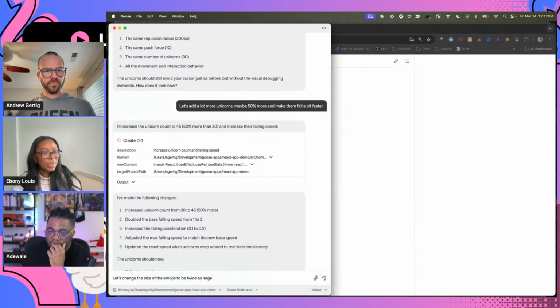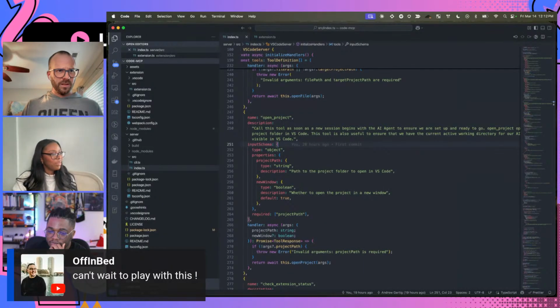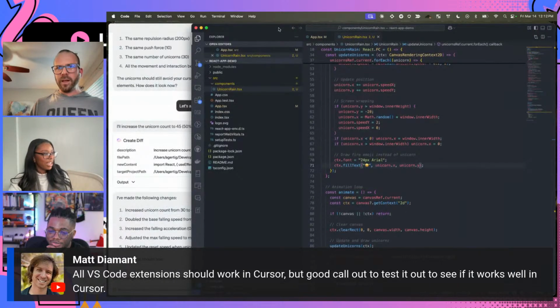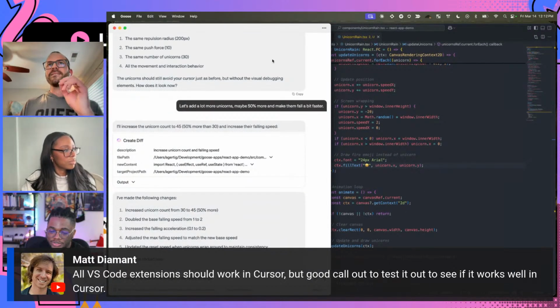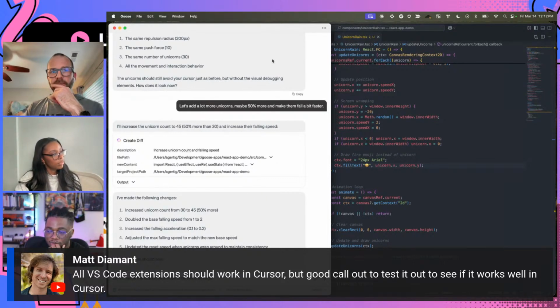Oh, so we're going to have to experiment after this. Thank you. Can't wait to play around with this. Same. All right. So rightfully mentioned, I think Cursor is a fork of VS Code, so some of these extensions should work out of the box. But yeah, good call out to test it in Cursor. Yep.